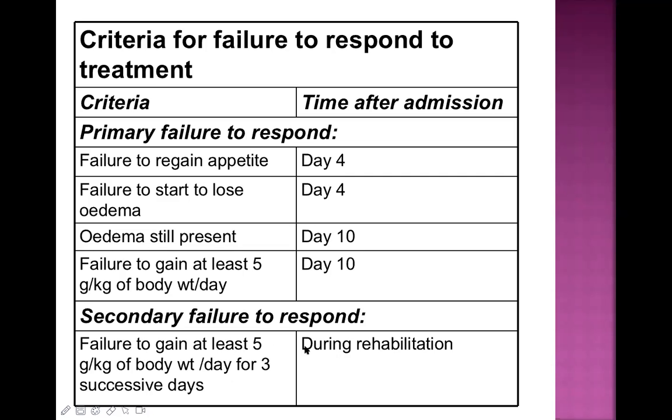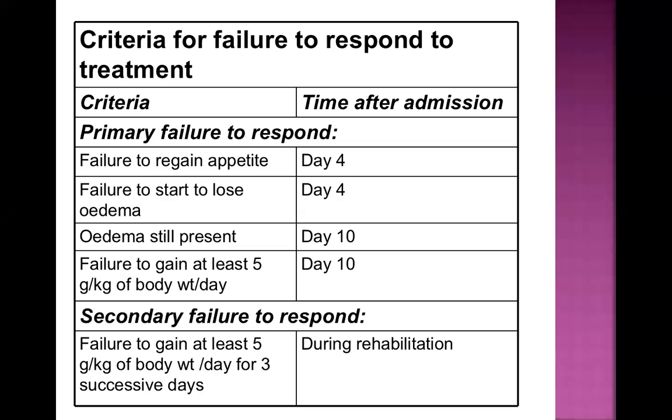Now, what is secondary failure to respond? This usually occurs during rehabilitation. Earlier, the child was gaining weight well, but because of some problem, the child failed to gain at least 5 gram per kg of body weight per day for 3 successive or consecutive days. That is called secondary failure to respond. The term secondary means earlier the child was fine. He had already developed good appetite and was already gaining good weight, but suddenly because of some illness, diarrhea, vomiting maybe, some infection, the child has failed to gain weight according to the criteria.